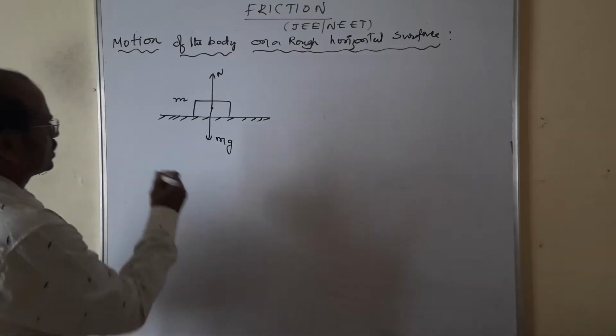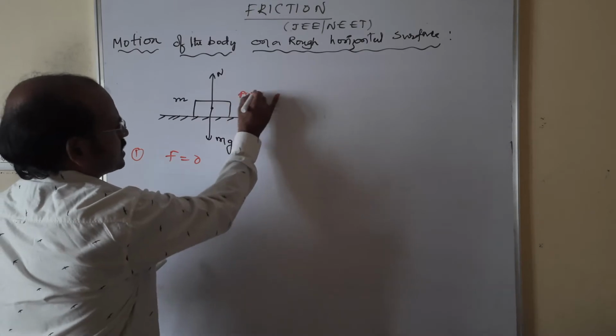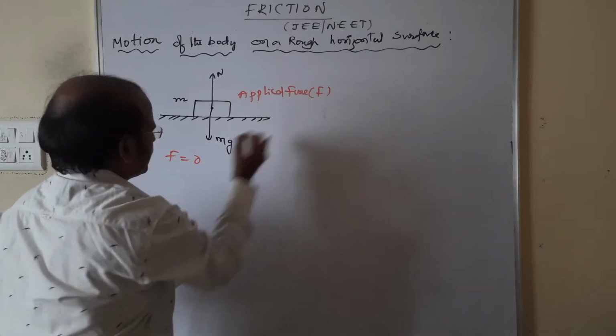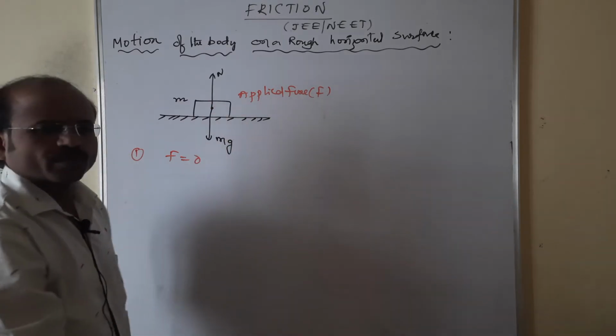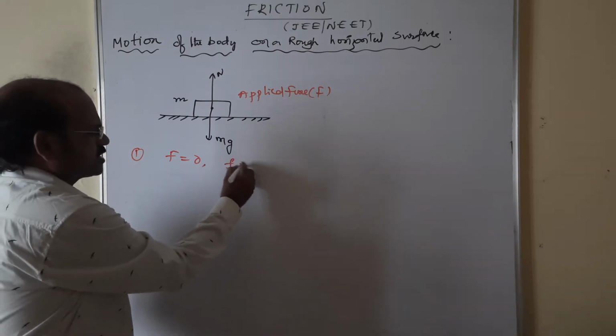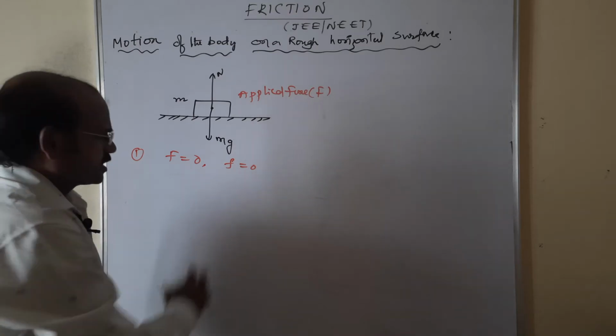Now, first case: if the applied force F is 0, very simple, the block is at rest because we are not applying any force, so simultaneously the frictional force is also 0, because it is at rest. This is the first case.